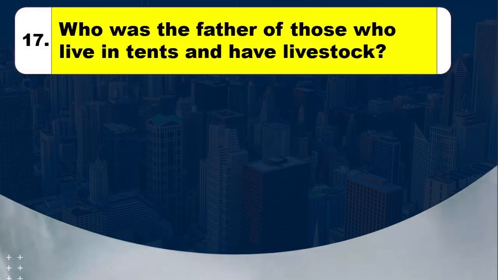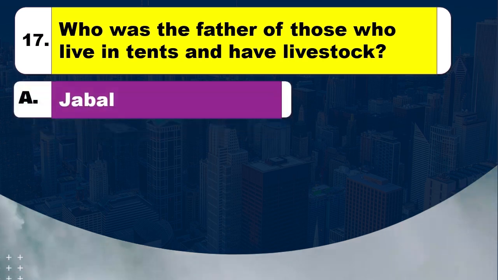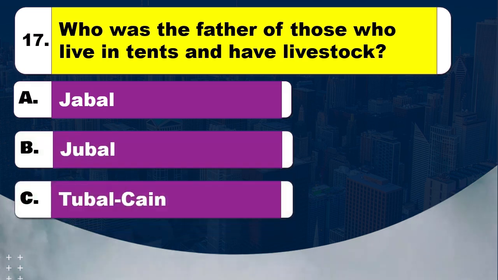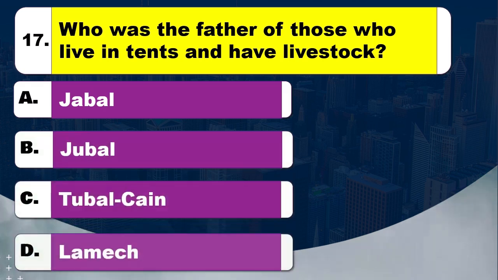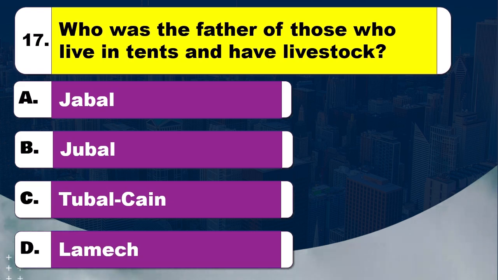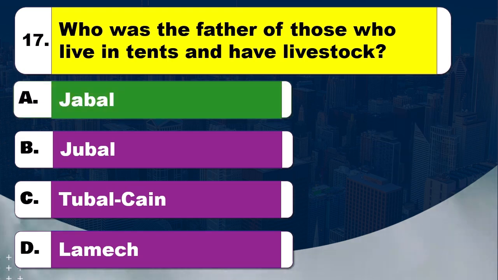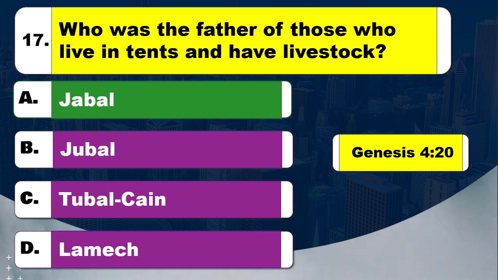Question 17. Who was the father of those who live in tents and have livestock? Option A, Jabal. Option B, Jubal. Option C, Tuval-Cain. Option D, Lamech. Time to think. The right answer is option A, Jabal. The Bible reference is Genesis, chapter 4 verse 20.